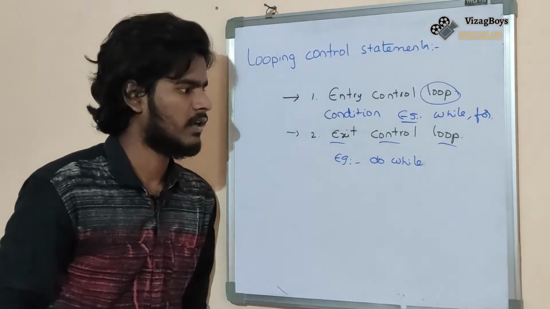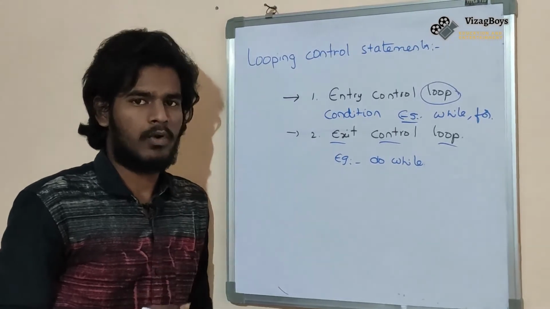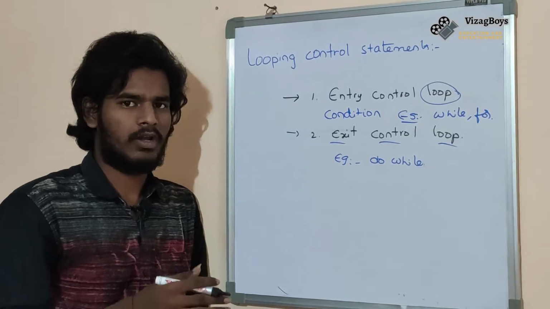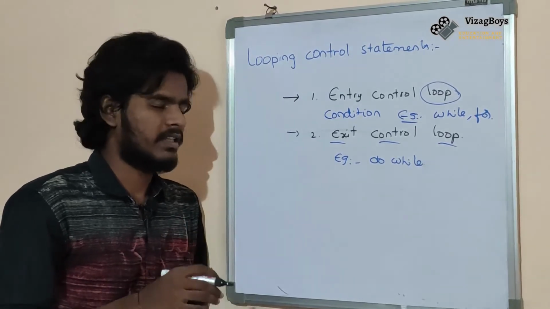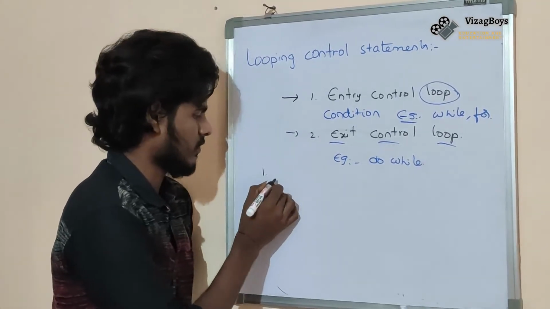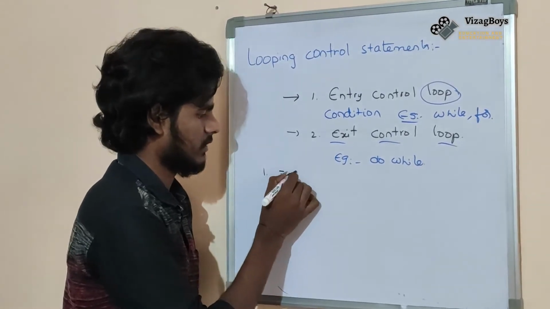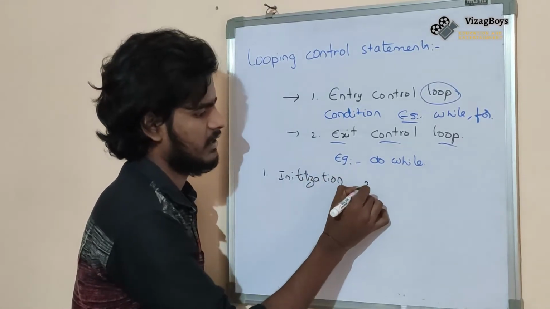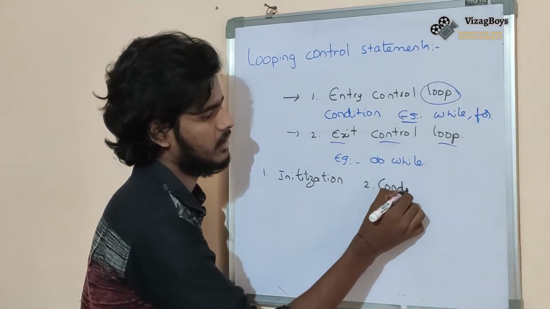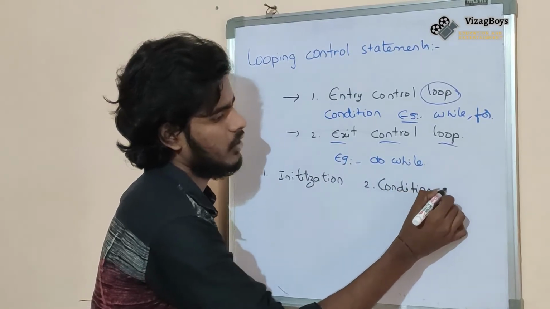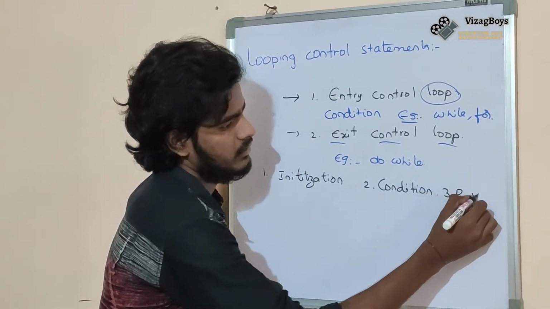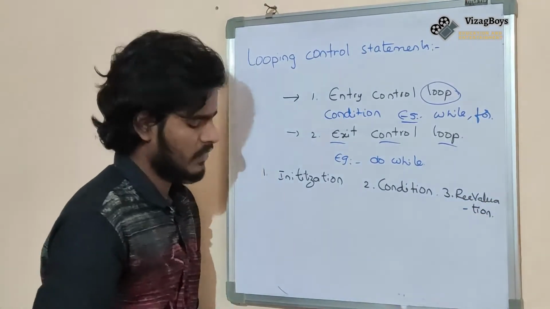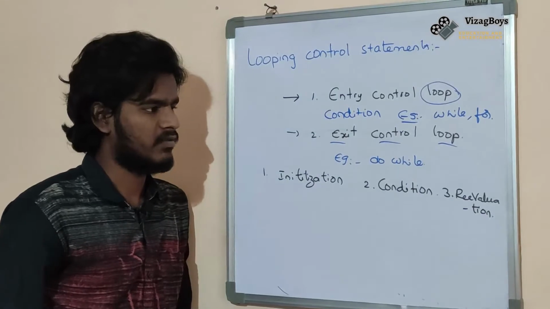Listen carefully. To write any loop program, it depends on three statements. The first one is initialization, the second one is condition, and the third one is revaluation.